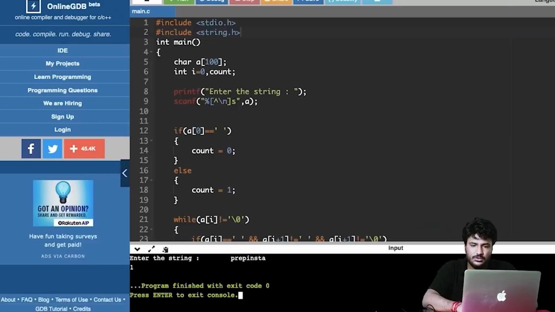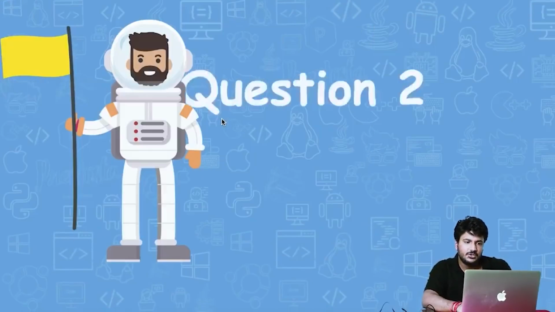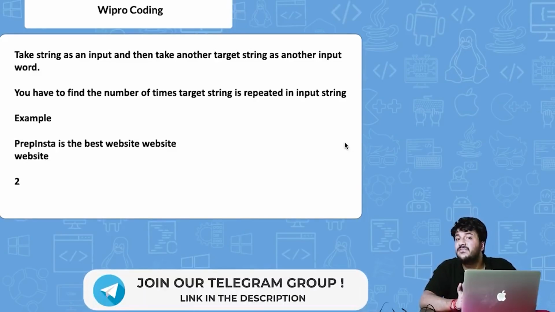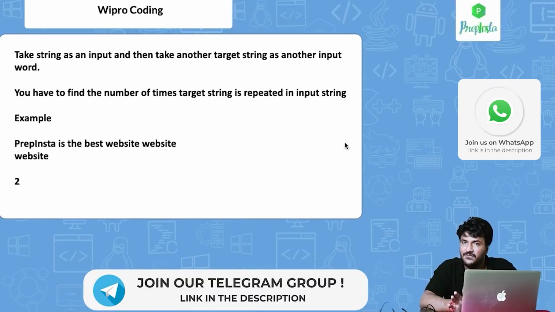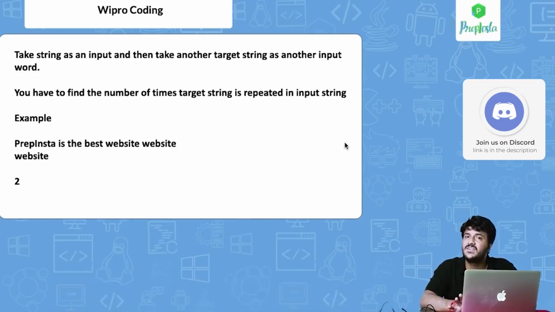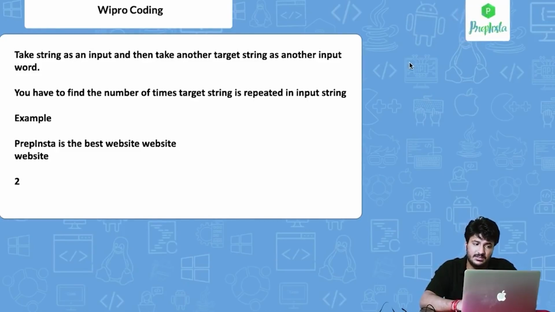So let's go to the next question, right? The next question is basically a little easier than this one. If you've not understood the previous code, just make sure that you watch the video again. You will understand it. It's a very difficult code, especially if you are from ECE, EEE, mechanical. It is going to be very difficult for you, but which is why I have taken that code, because that's difficult and I care for your success.